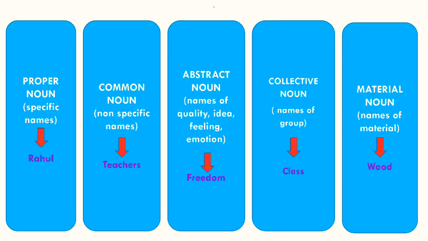To sum up, we can say proper noun denotes specific names. For example, Rahul. Common noun denotes non-specific names like teachers. Abstract noun denotes names of quality, idea, feeling, emotion. For example, freedom. Collective noun denotes names of group. For example, class. And material noun denotes names of material. For example, wood.